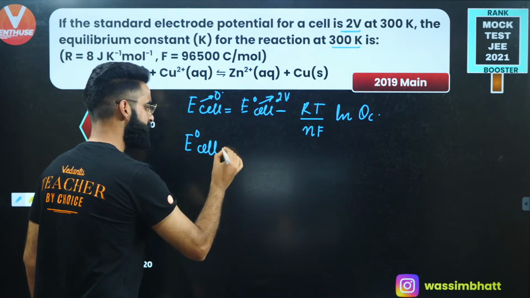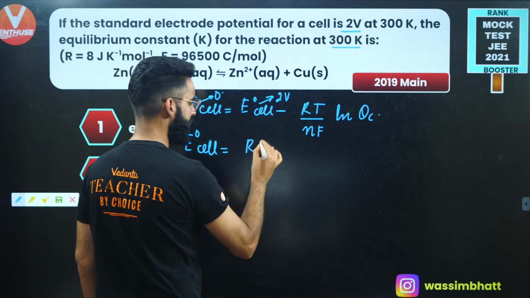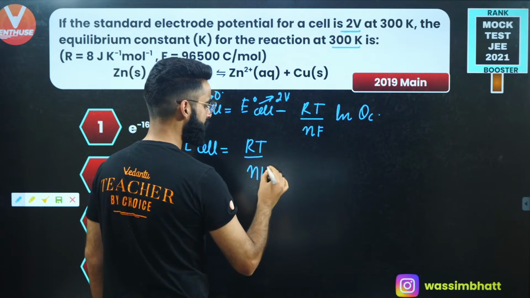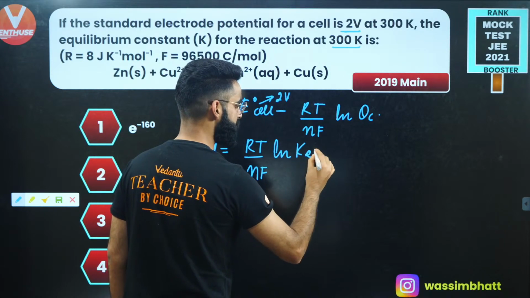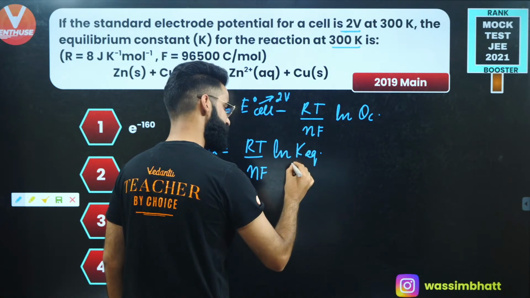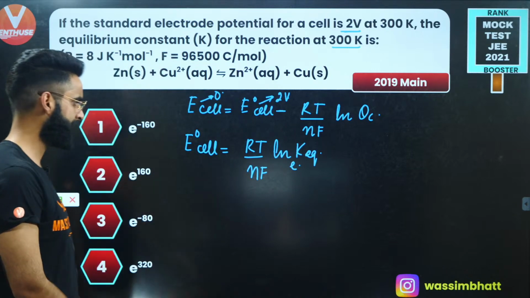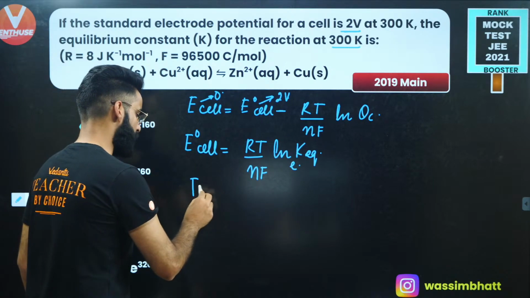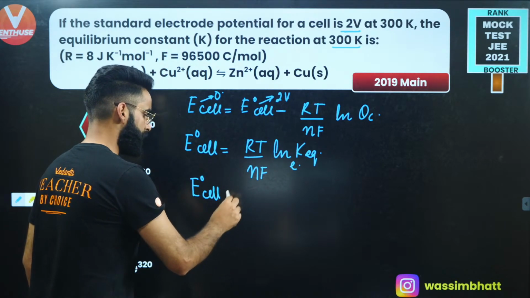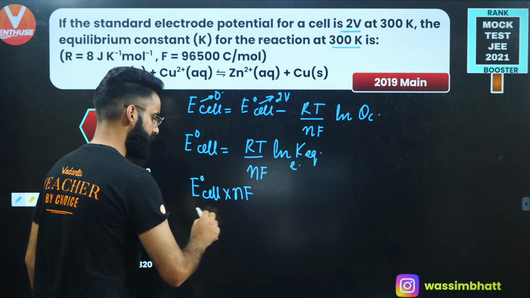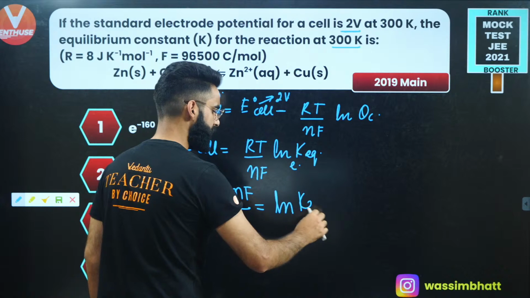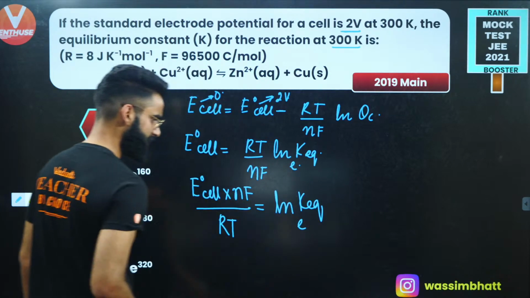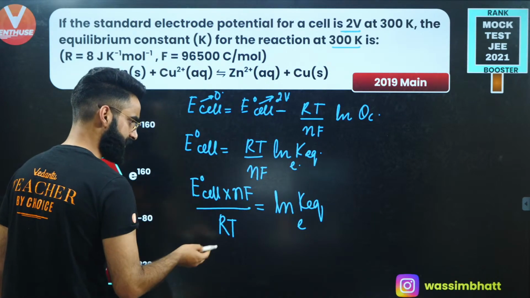So since the cell is at equilibrium, E naught cell will be equal to RT divided by nF, ln of, instead of Qc, I'll be writing Kc, K eq, the equilibrium constant, because the reaction is at equilibrium, correct? So it's simply going to be E naught cell multiplied by nF divided by RT equal to ln of the equilibrium constant to the base e, right? So you can convert this logarithmic form into the exponential form.